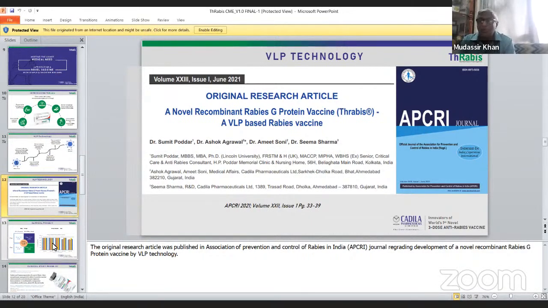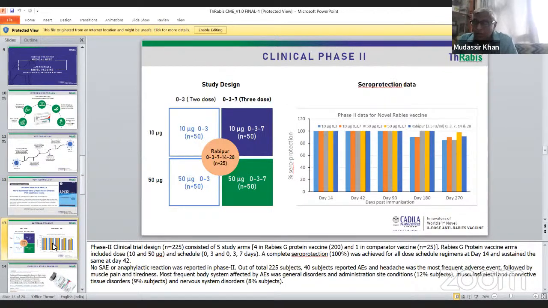Then the clinical phase, as you know, the seroprotection, because this has to be given only 3 times, while others like Rabipur have to be given 5 injections. But this seroprotection rate is very high. In 14 days only this level is achieved, whereas with other rabies vaccines that level is reached after 42 days.